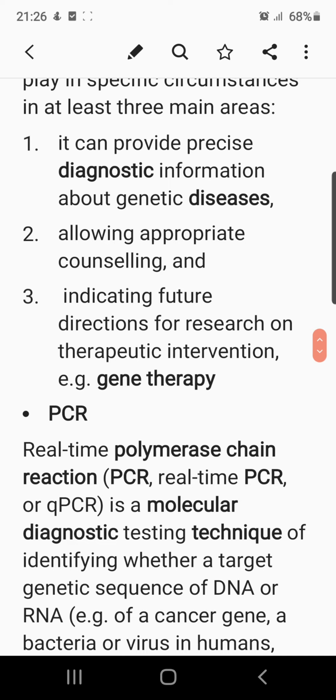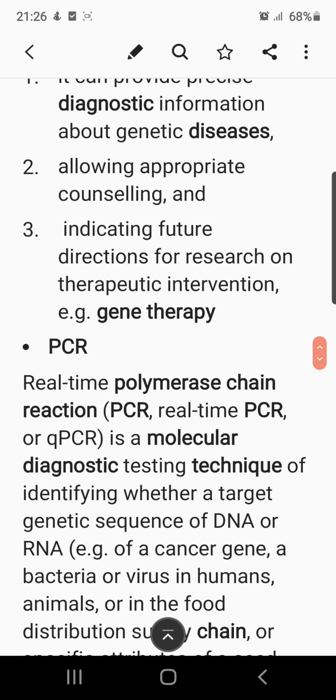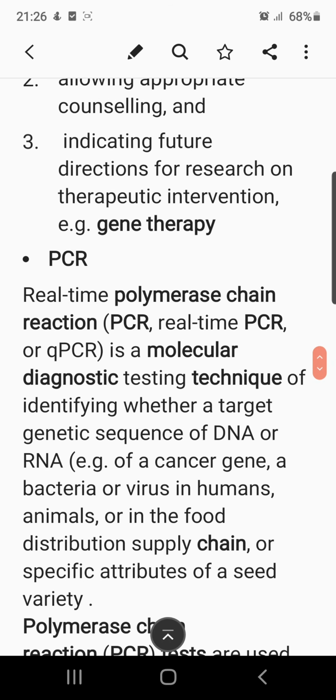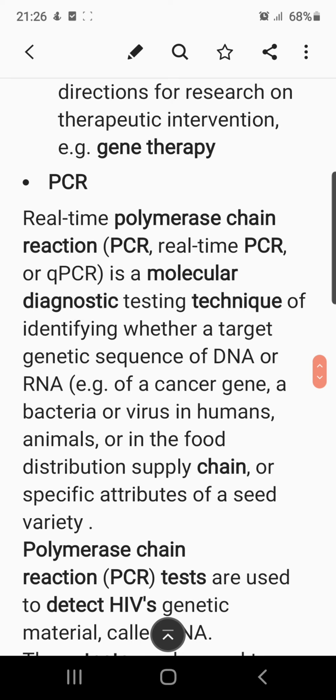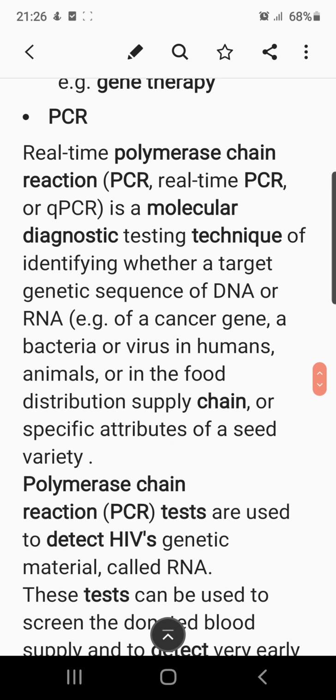Now let's see what the methodologies are. So PCR, the polymerase chain reaction, and the real time polymerase chain reaction, is basically a molecular diagnostic technique for identifying whether a target genetic sequence of DNA or RNA is present, for example a cancer gene or a bacteria or virus in humans, animals, or in food distribution, supply chain, or specific attributes of a seed variety. So these are the actual practical uses of the PCR methodology.